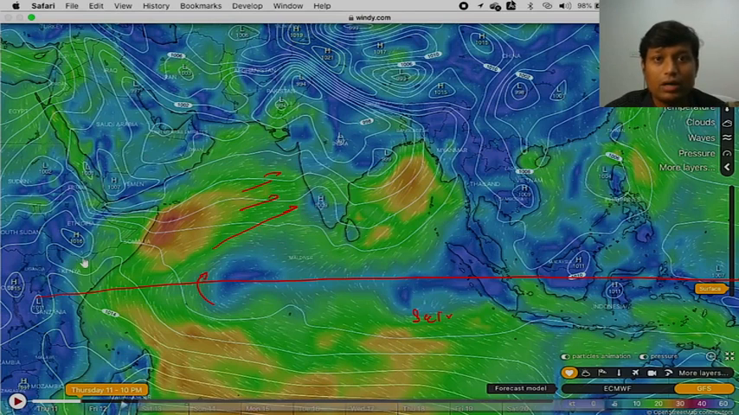Now, when withdrawal takes place, these particular winds which are hitting the Indian coast and Indian landmass are no more there. So there is a significant reversal of winds. I'll also show you that particular part. Just a minute.